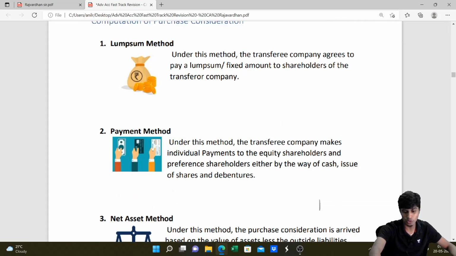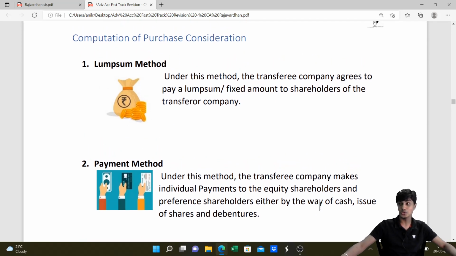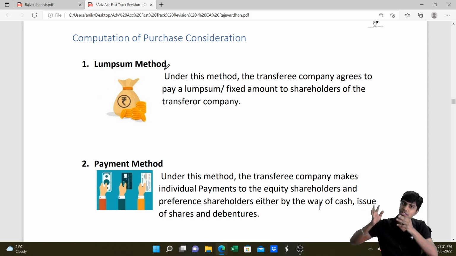Yeah, you might think I'm going fast because this is marathon revision, guys. The day before exam, we have so much to do. Yeah, there are multiple methods. First method, lump sum method. Lump sum method, what do we do? The lump sum money that is given by way of consideration to the transferor will be given to us.